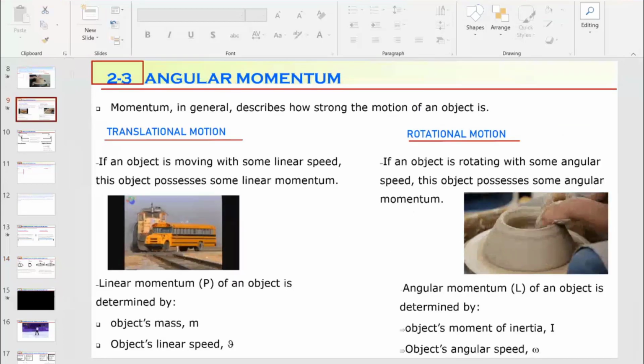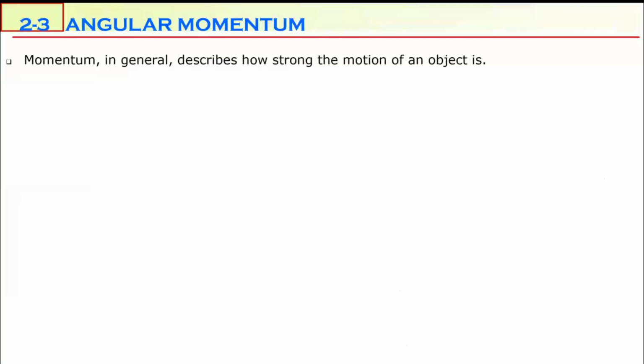This time we are going to talk about angular momentum. So momentum, in fact, is a need in physics. For example, general students think that an object can move only if a force acts on it. And if the force is removed, everybody thinks that the object must stop. But the object does not stop if the force is removed. The object continues moving. So why? Why does this object continue to move?